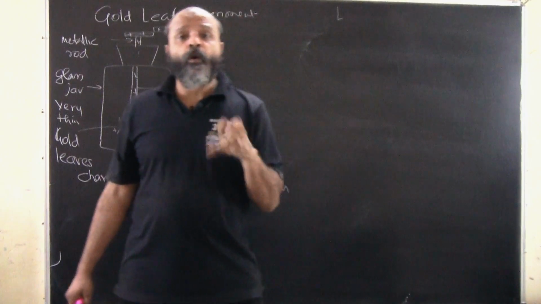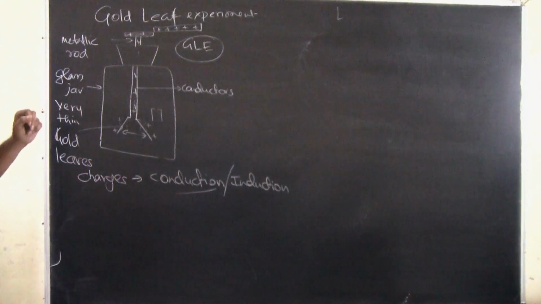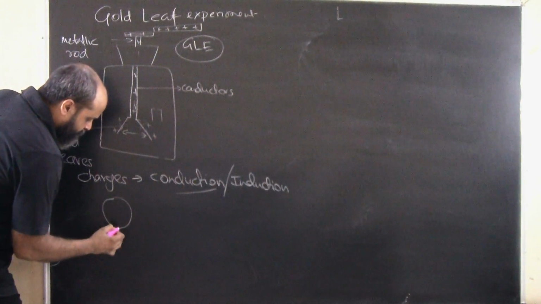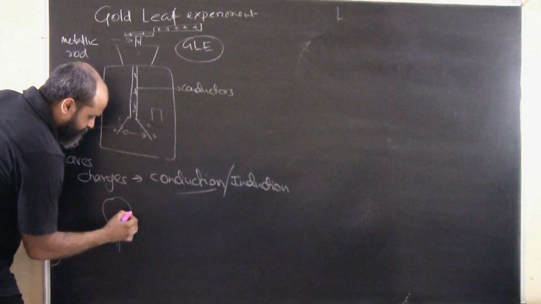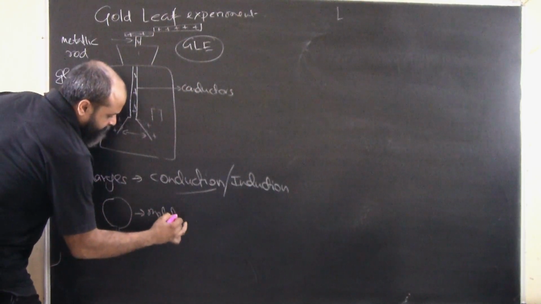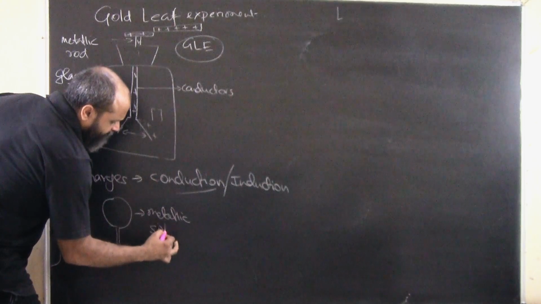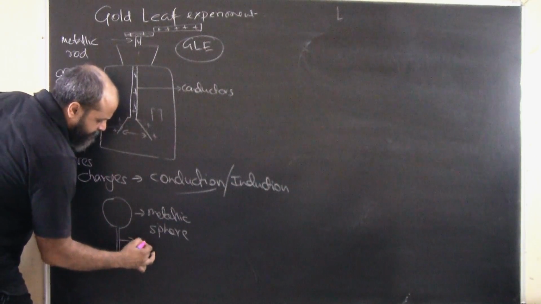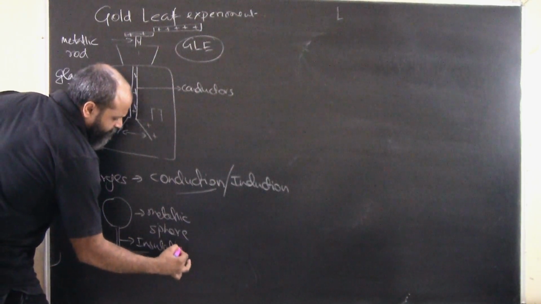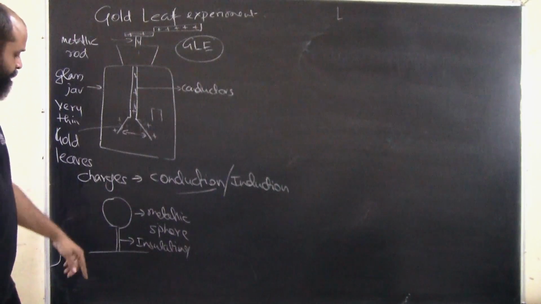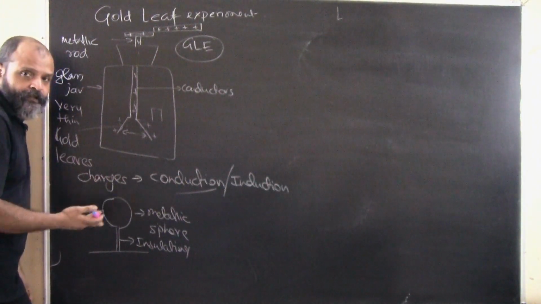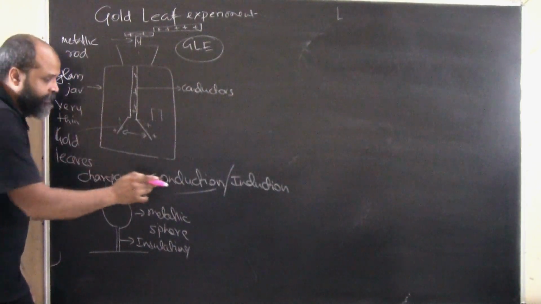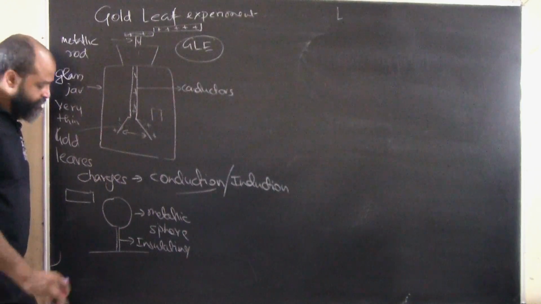Now we'll understand what induction is, or how this phenomenon happens. Let's say we have two metallic balls. Let's say this is a metallic sphere, an uncharged or neutral body, and this is an insulating material. It can be made of anything which doesn't conduct electricity. Now we are bringing a charged body close to it, but we are not touching. Remember, in induction we do not touch the bodies.